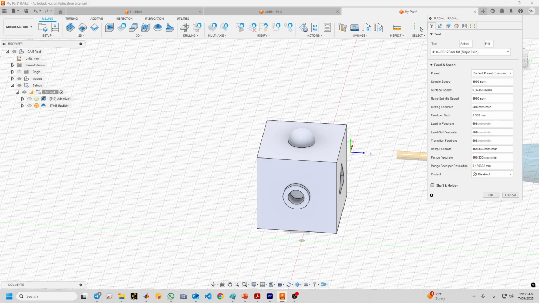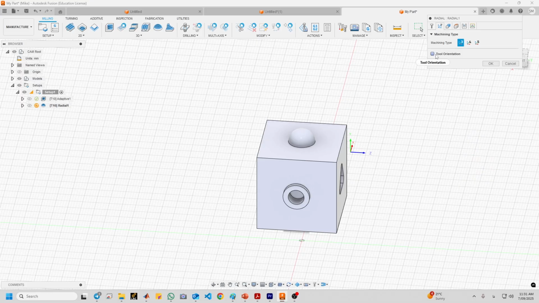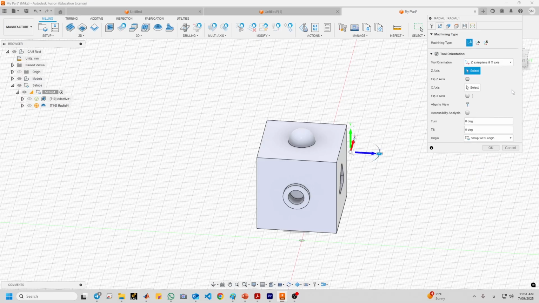Okay, now go to the multi-axis tab, and again check the tool orientation. Okay, the z-axis should be upward. I select this edge and flip axis, but now select for x also. Let us flip the z-axis. It should be upward, and the x-axis should be this way.